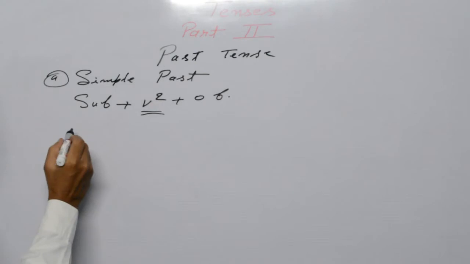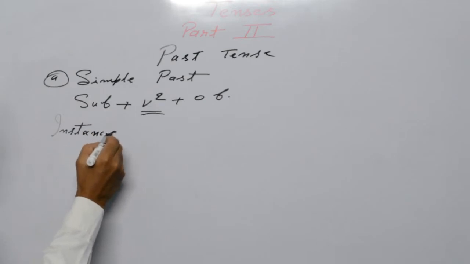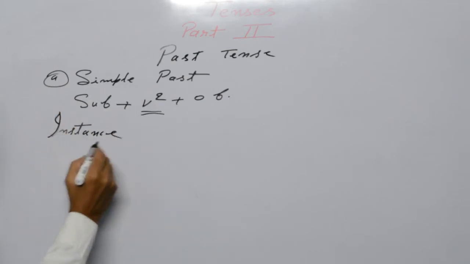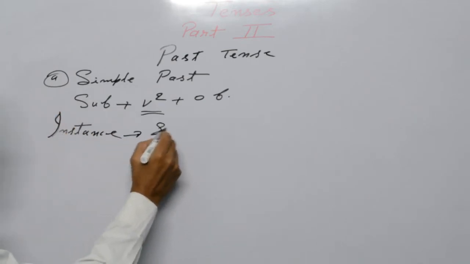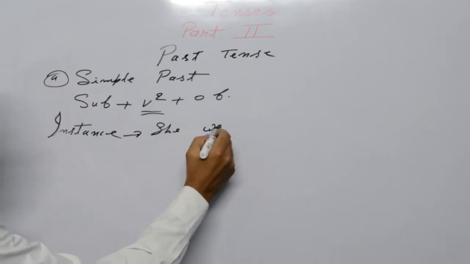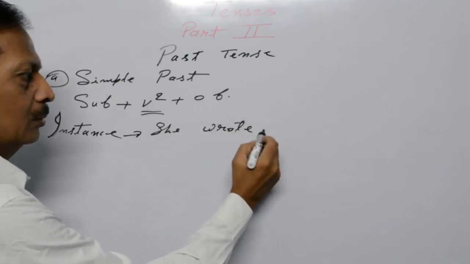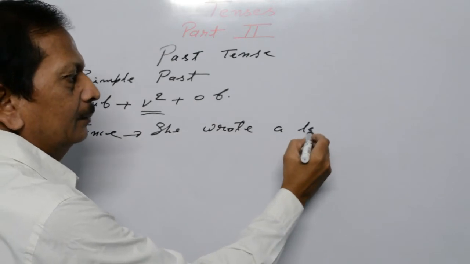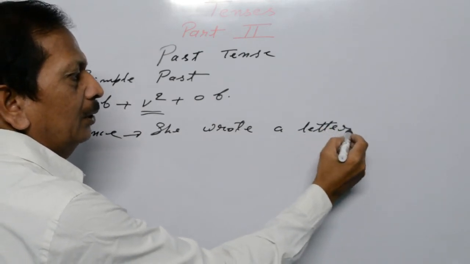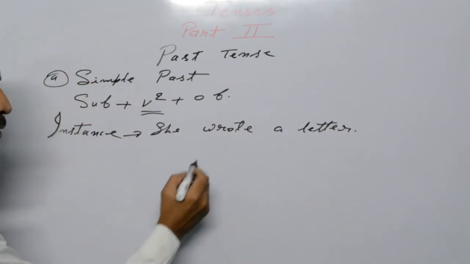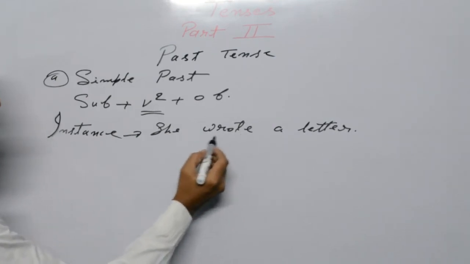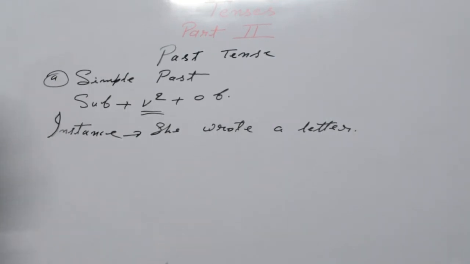Let us take an instance. She wrote a letter. In this sentence, this is the second form of verb. You are looking at write, wrote, written.